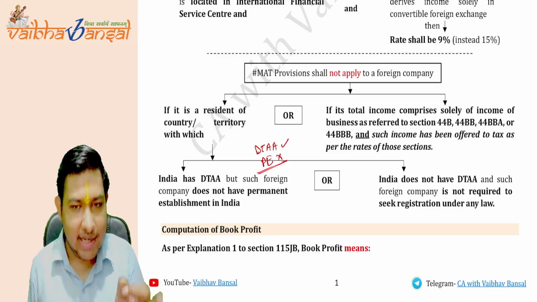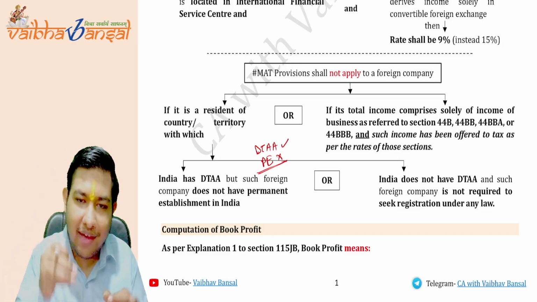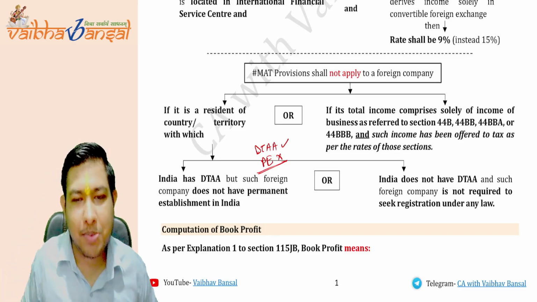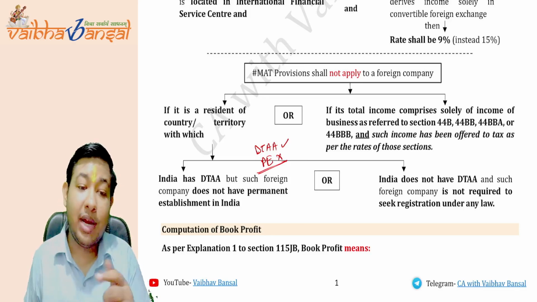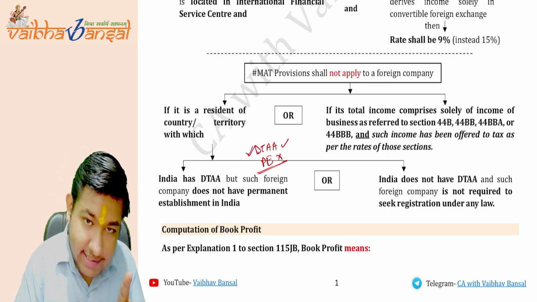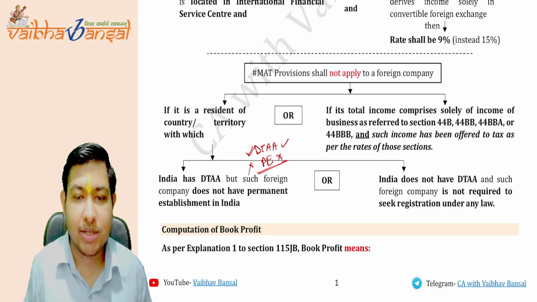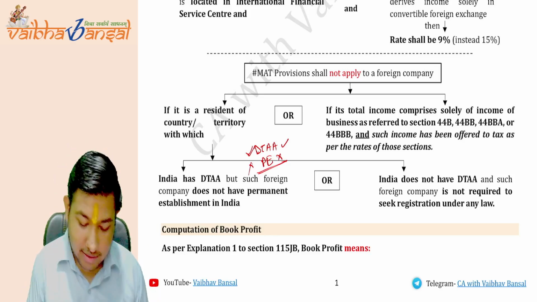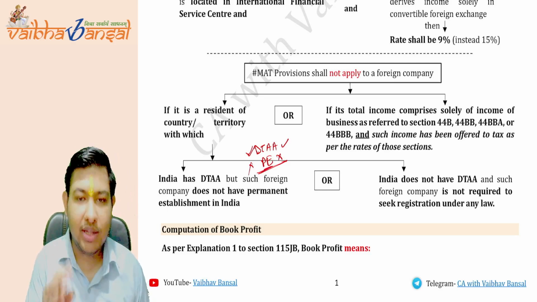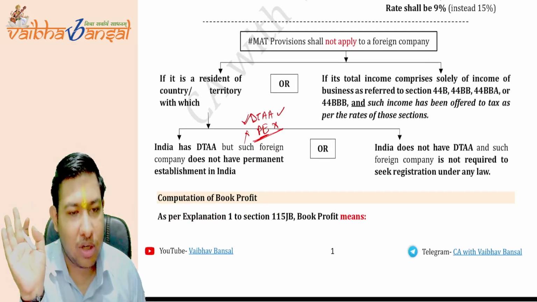So if there is a DTAA between the two countries and the other country's company also has the permanent establishment in India, then the MAT will apply. But the MAT will not apply when the DTAA exists, but the permanent establishment does not exist. Okay, is this clear? The permanent establishment should not be there. The DTAA can be there. So the MAT provisions will not apply.